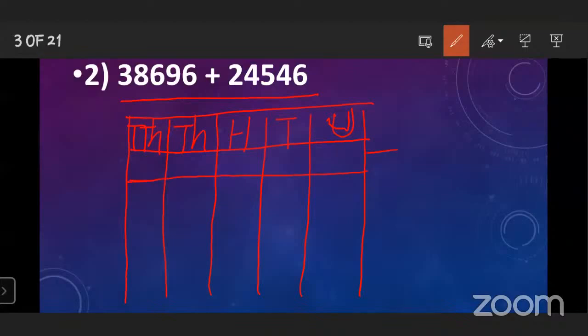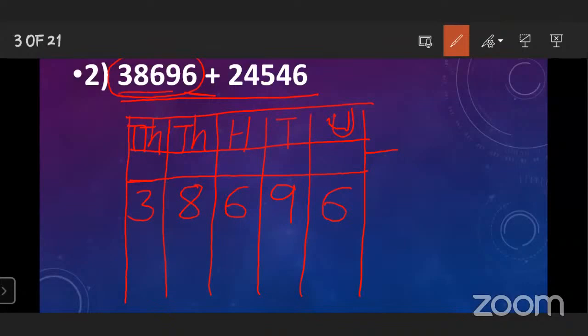After writing the places, you have to leave one row for the carry over number. Then you have to write the first number in the columns, starting from the unit place. Which digit is on the unit place? 6. Then 9, then 6, then 8, and 3. Understood?